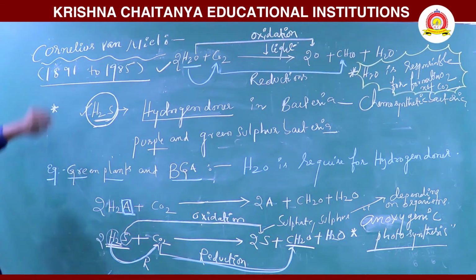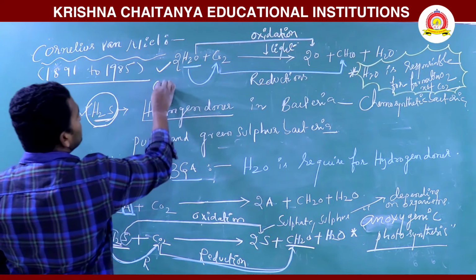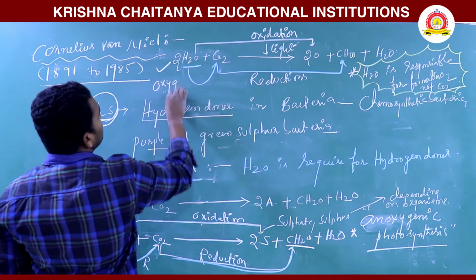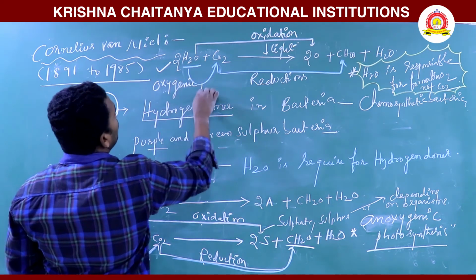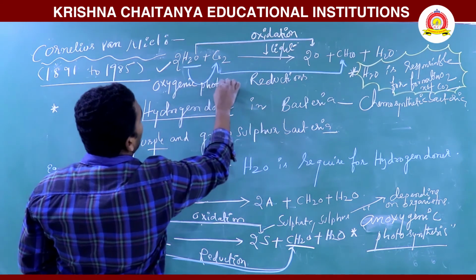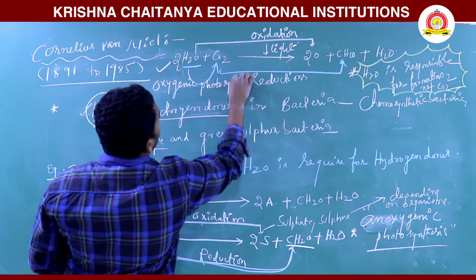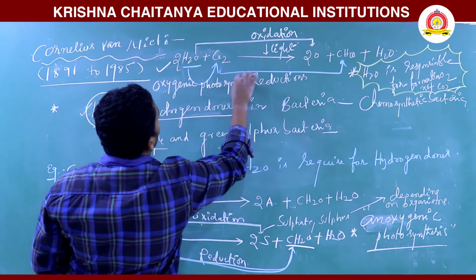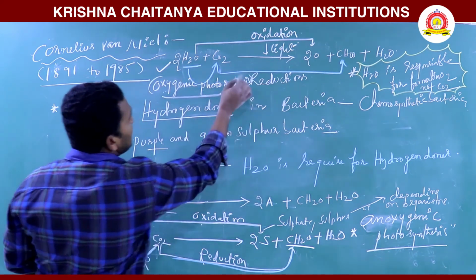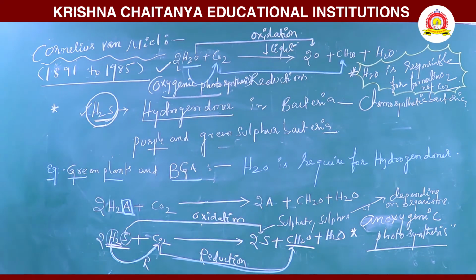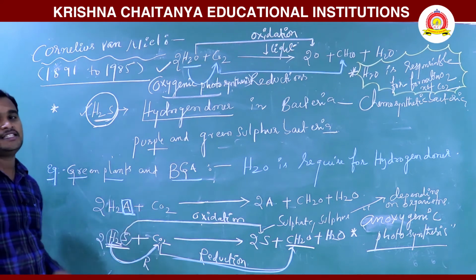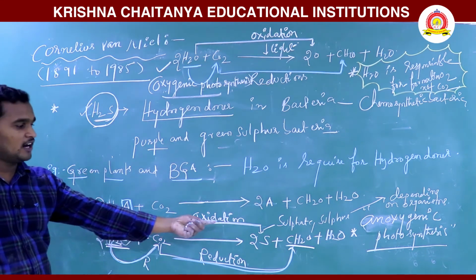This experiment was given by Cornelius van Niel. In plants it is oxygenic photosynthesis. Why? Because it is releasing oxygen, whereas in bacteria it releases sulfur and does not release oxygen.